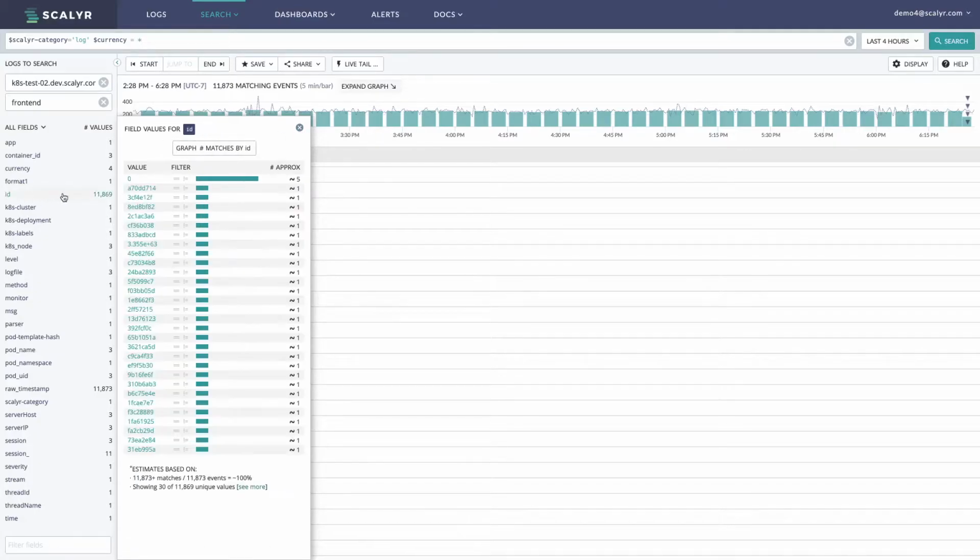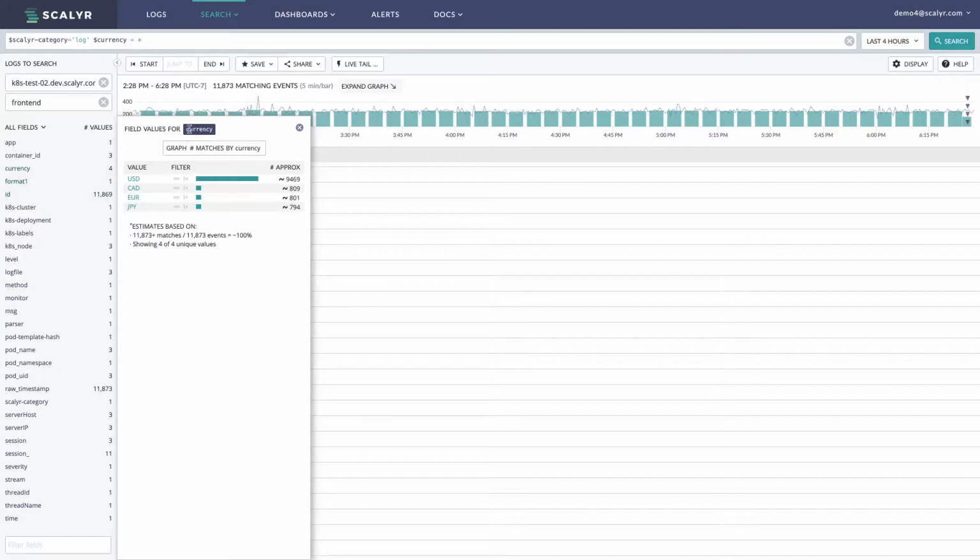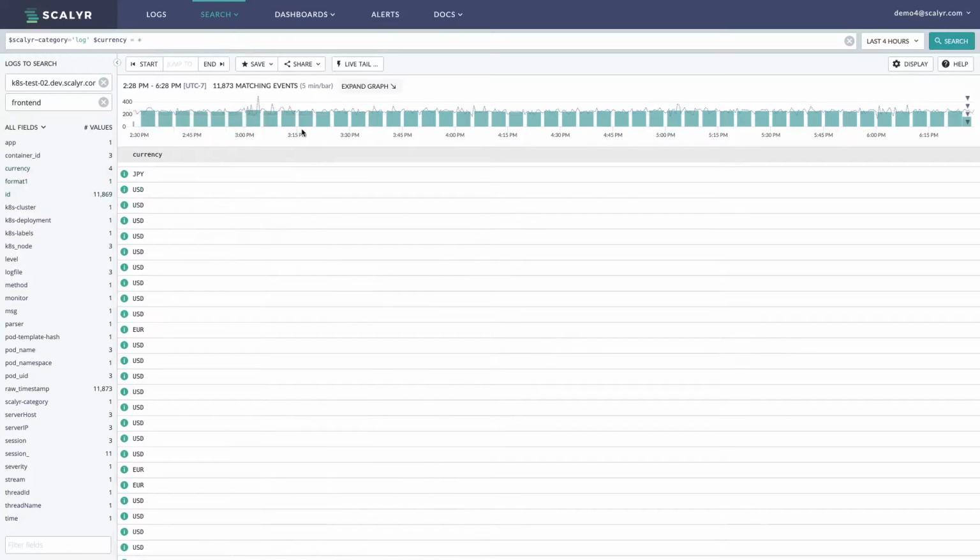So this is some benefit to having that field parsed out, that we can see this here, which we'll get into a little bit more later. But for instance, let's say I wanted to search through currency equals US dollars, like we were doing before.